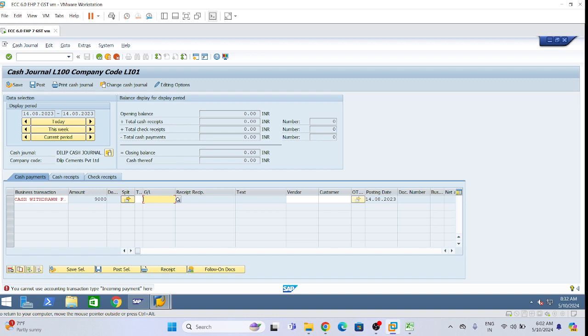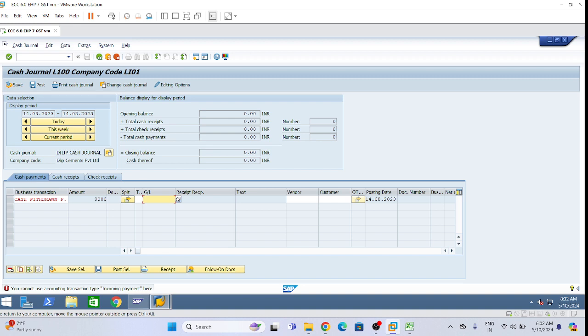You cannot use incoming payment here. Please see the screen. Try to understand why I cannot use it. Please see the tabs.